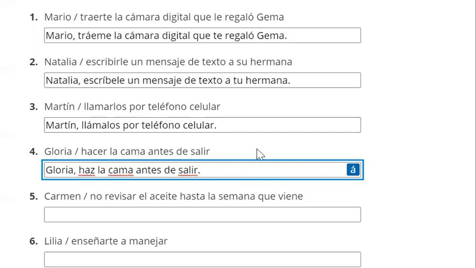We don't do this here, but if you were to say, make it before you leave, like if your bed is messed up, make it before you leave, make it would be haz, our command still. And then if I were replacing la cama with it, I would use the word la. Now, let me look right here. There's only one syllable here. So the stressed syllable is the only syllable there. That's the rule. So there's no need for an accent mark here.